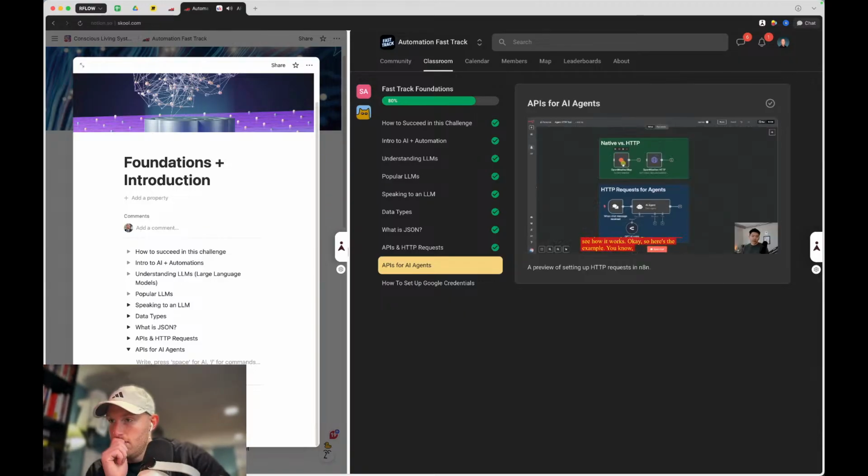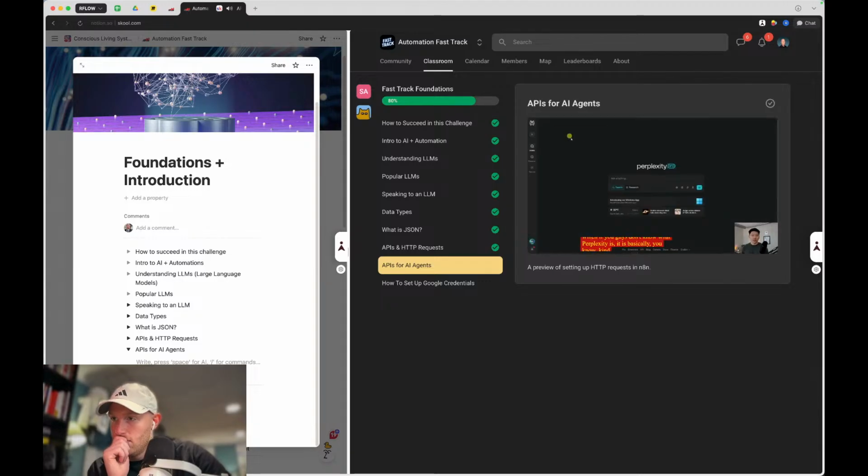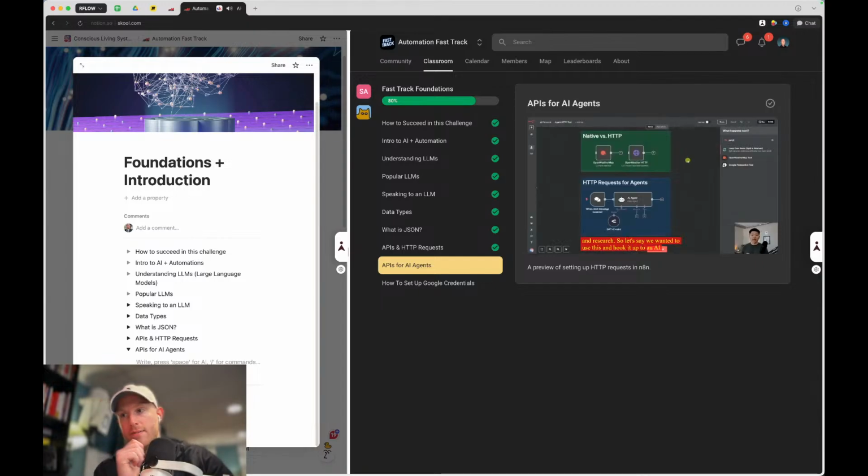Okay, so here's the example. I did OpenWeather as a native integration, and then also OpenWeather as an HTTP request, and you can see it was basically the exact same thing. So let's say what we want to do is use Perplexity, which, if you guys don't know, is basically similar to ChatGPT, but it has really good internet search and research. So let's say we wanted to use this and hook it up to an AI agent so it can do web search for us.